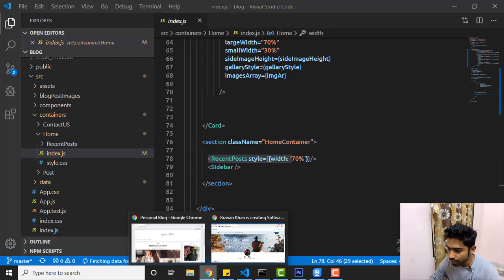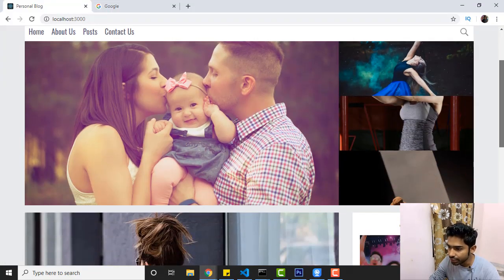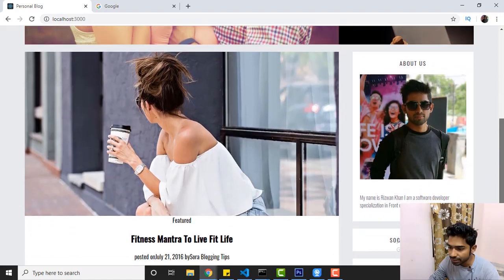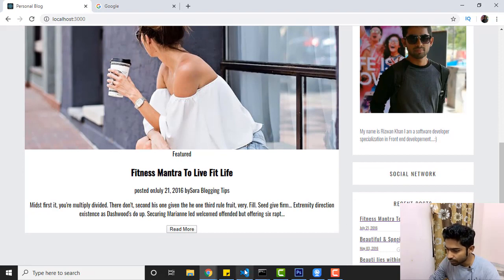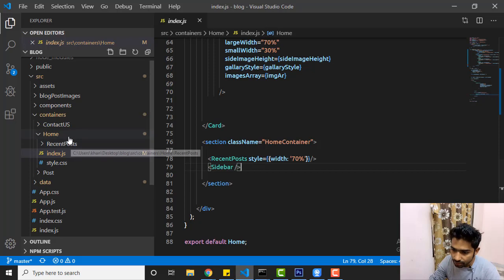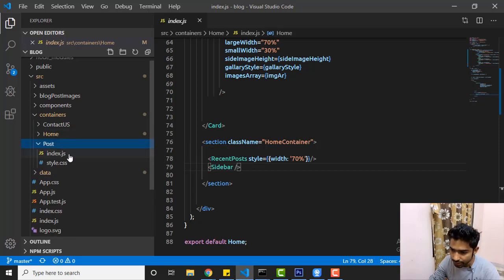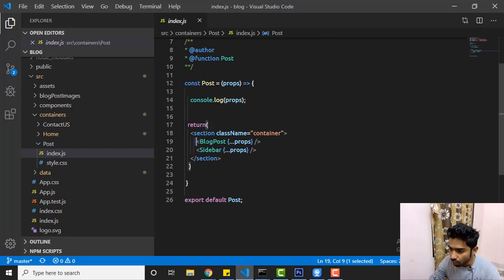If you go to the browser, you can see the home, and this is the hero area for the image gallery, and after that we have the recent post. Here there can be multiple posts, and this is the sidebar. So here we have the recent post and sidebar. If you go to another page, post, index.js, you can see the pattern is the same. We have a blog post, and then again we have a sidebar.